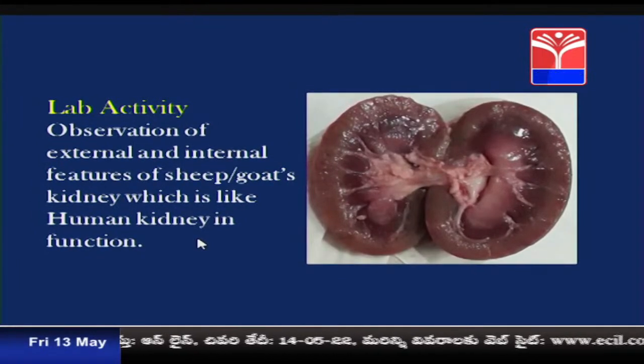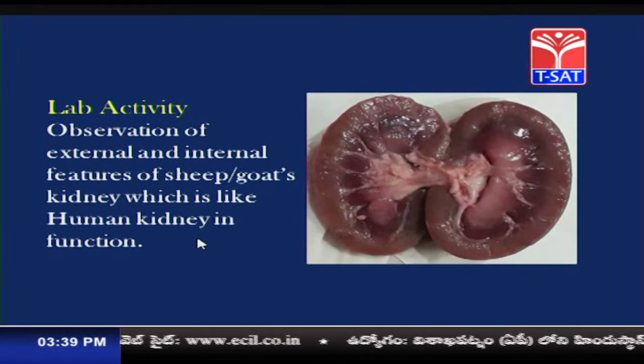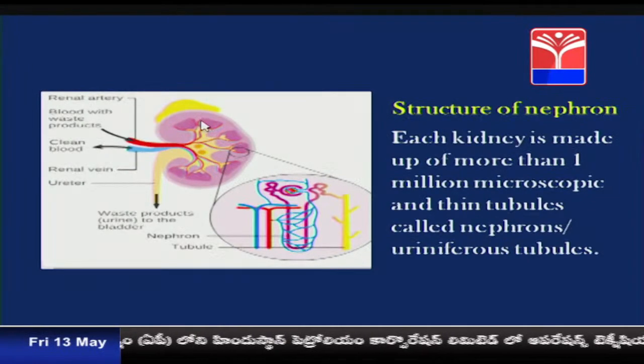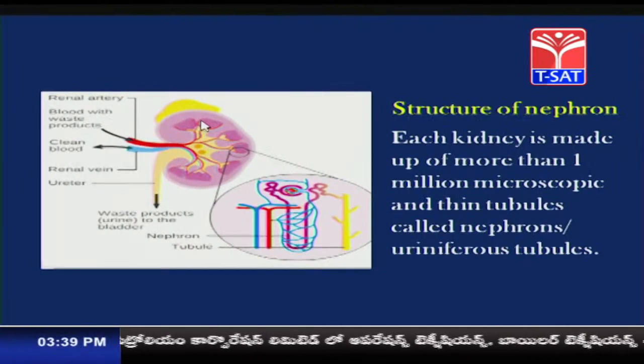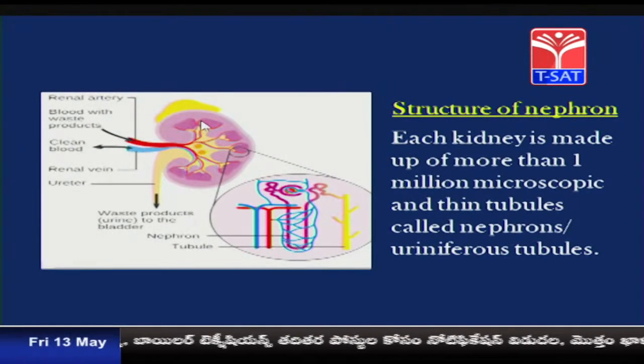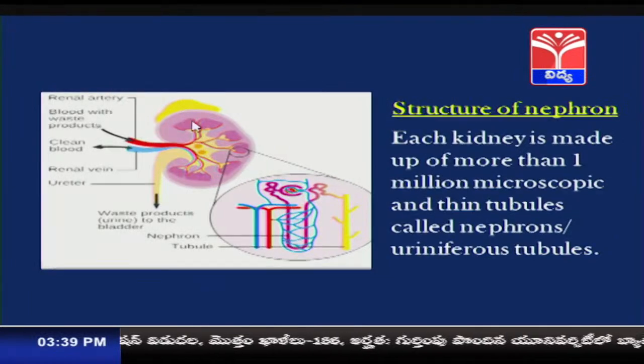Now, there is an activity in our textbook regarding the dissection of a goat's kidney or sheep kidney. The kidney of a goat is very similar to the kidney of human beings in functioning. Now, this is the picture showing the internal structure of the kidney. Each kidney is made up of 1.2 to 1.8 million nephrons.